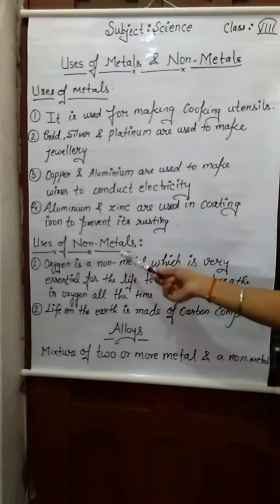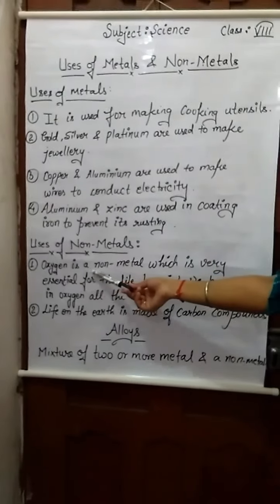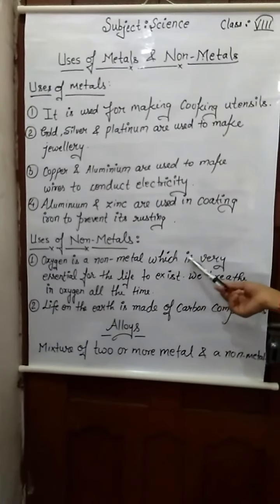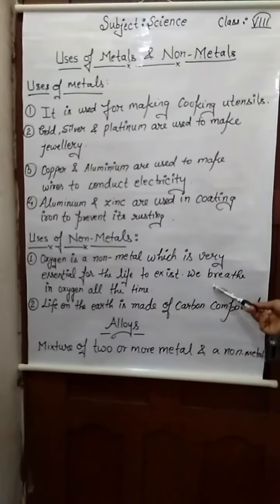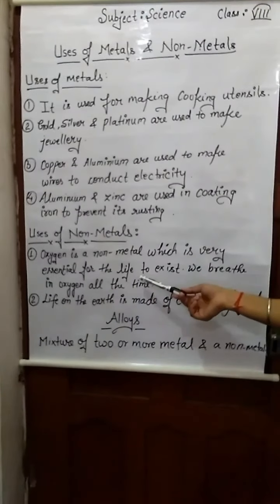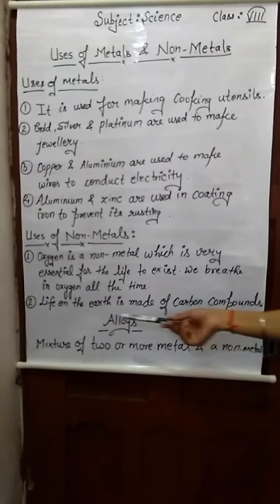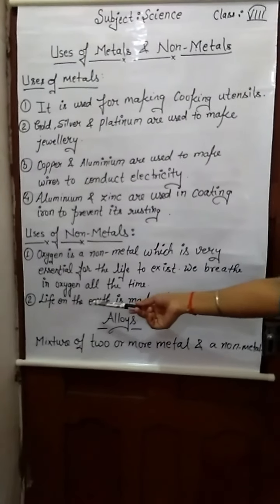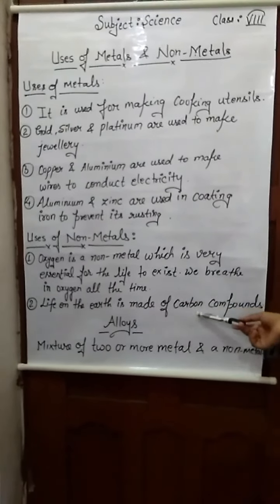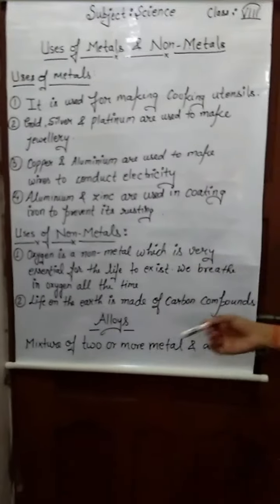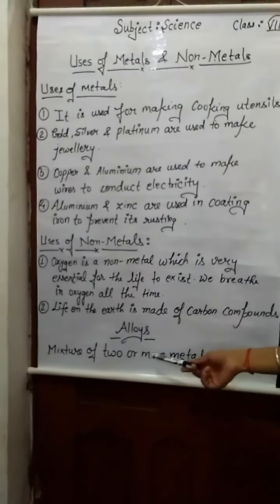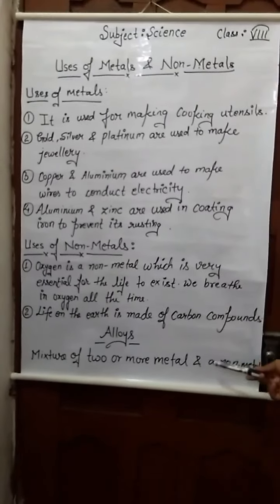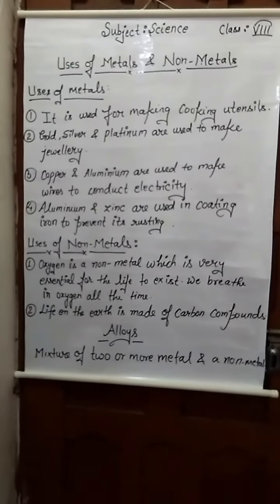Uses of non-metals. First one is oxygen is a non-metal which is very essential for life to exist. We breathe in oxygen all the time. Everybody knows. Second one is life on the earth is made of carbon compounds. Our last topic is alloys. An alloy is a mixture of two or more metals or a metal and a non-metal. Thank you so much.